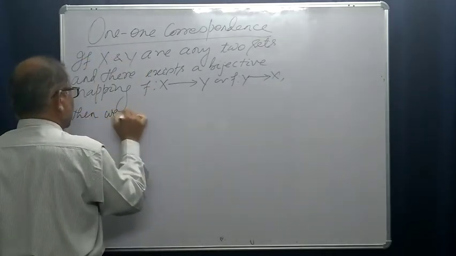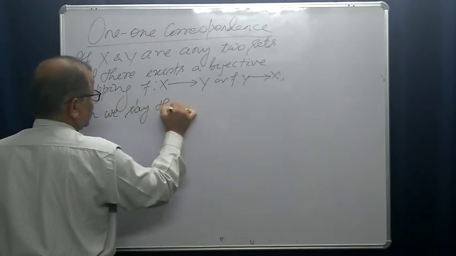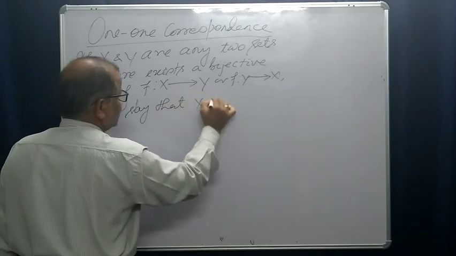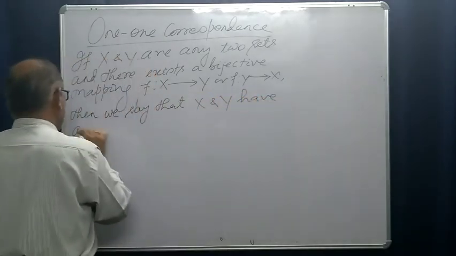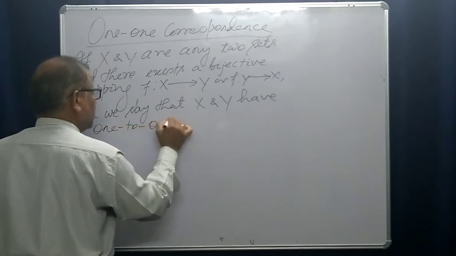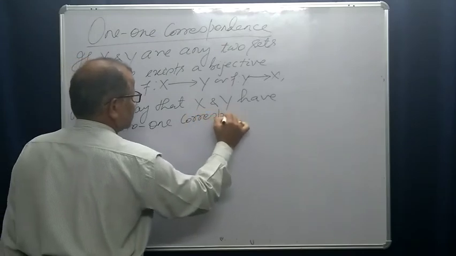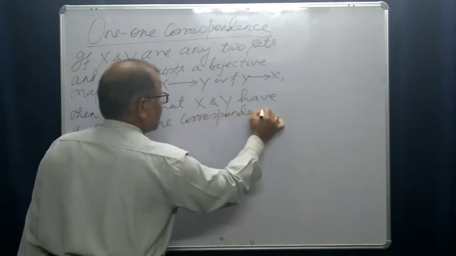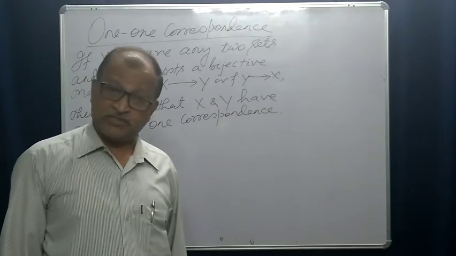we say that x and y have a 1-to-1 correspondence.